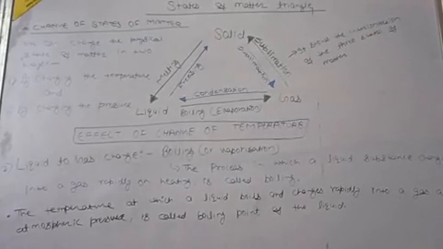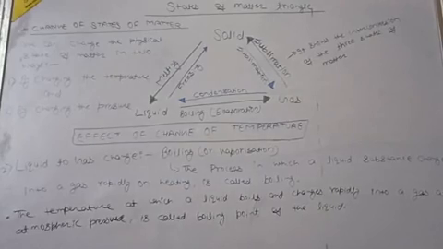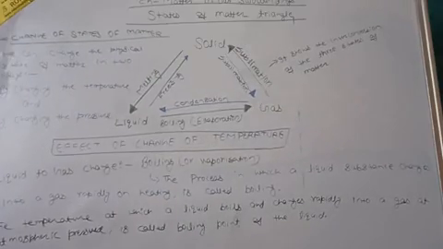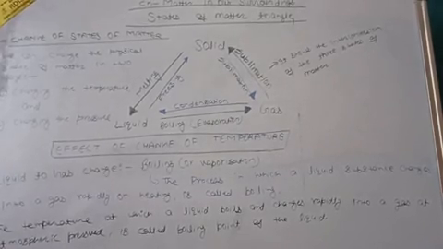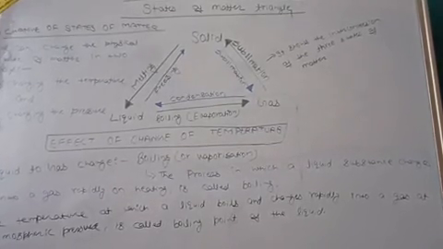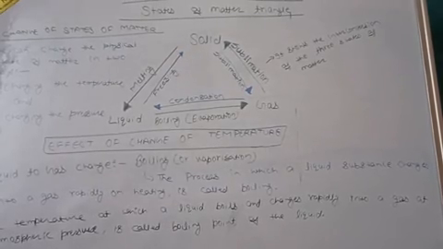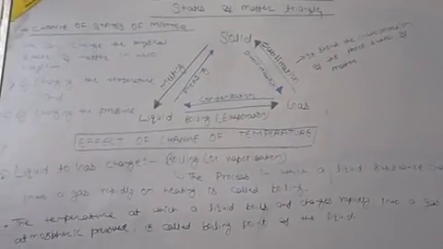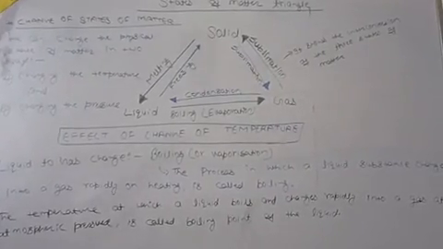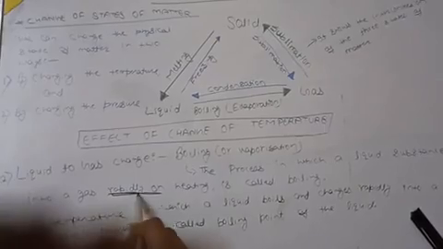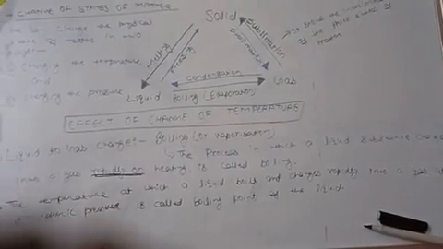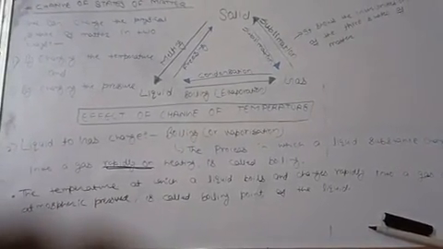Now come to the second point, liquid to gas change. This term is known as boiling or vaporization. Now what is boiling? The process in which a liquid substance changes into a gas rapidly on heating. See what I'm telling: rapidly on heating, that's why it is vaporization. Otherwise it will be evaporation. So this is called boiling.